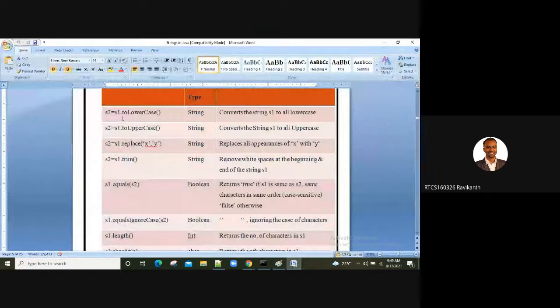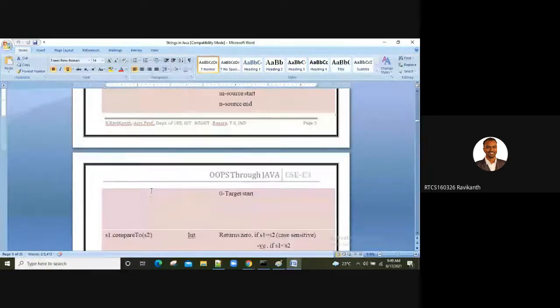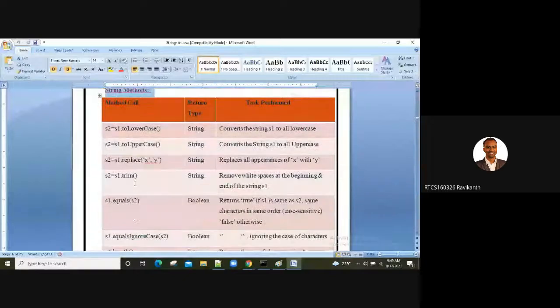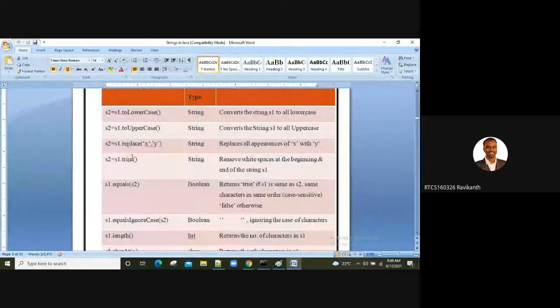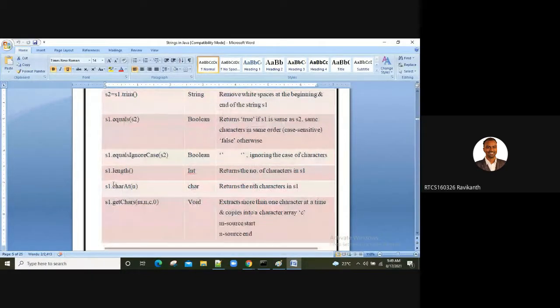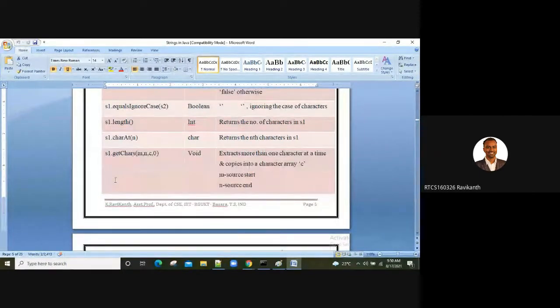Each and every method I want you guys to work on. Please do not skip any method here. Every method, compare. Most often lowercase, uppercase, replace, equals. Yesterday we saw one case study on equals and the double equals operator. On what basis is it returning that boolean value, true or false?